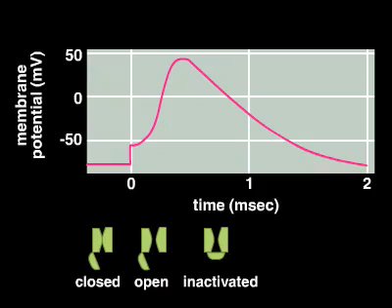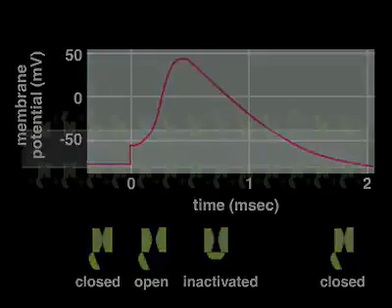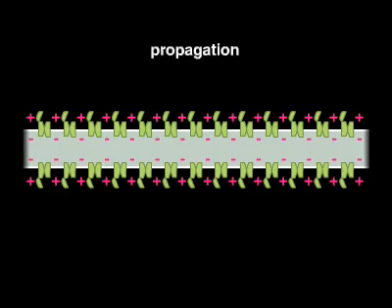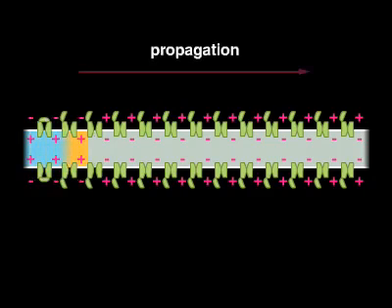The sodium channels will remain in this inactivated state until a few milliseconds after the membrane potential returns to its initial negative value. The action potential is propagated along the length of the axon in only one direction.